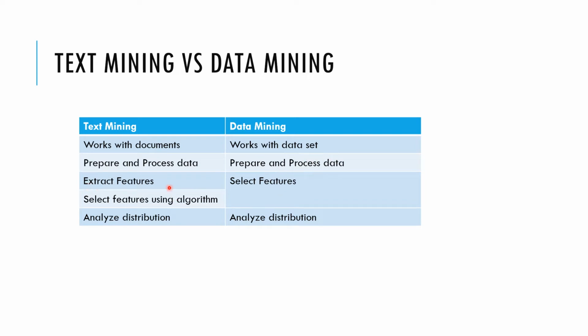Here we have to extract features from the text and then select those features using an algorithm. It's not like we can do it manually. So we run an algorithm to select those features. So this is the main difference here. And then again, analyze distribution, both same.